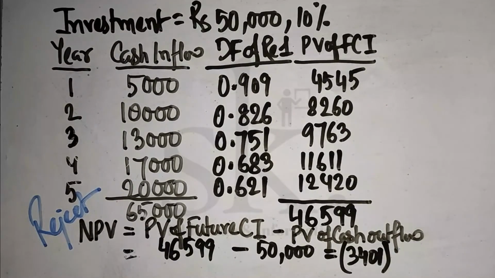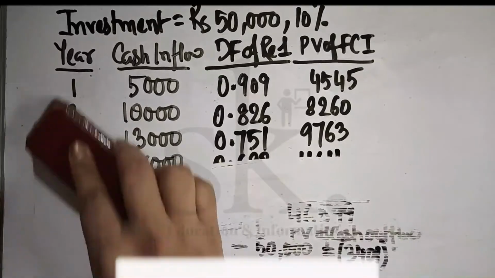So I hope the first elementary part of the discussion about how we calculate NPV and how we calculate present value of future cash inflow with reference to the discounting factor of rupee 1 is clear. We will solve one more case in today's video. Let's go through the particular problem.